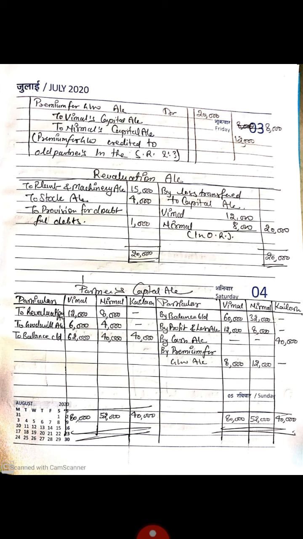Now students, we will distribute the premium which was brought by the new partner. Premium for goodwill account debit to Vimal's capital, to Nirmal's capital in their sacrificing ratio, which is 2:3. So 20,000 we will distribute as 8,000 and 12,000.